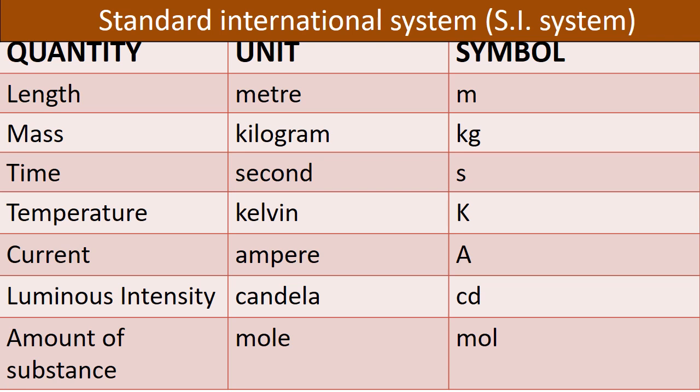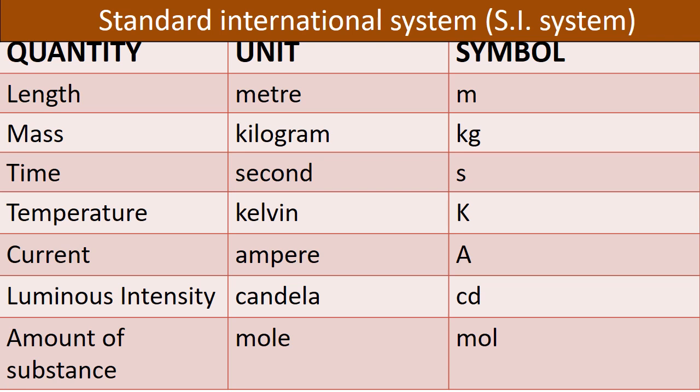For length, meter is the unit and M is the symbol. For mass, kilogram is the unit and kg is the symbol. For time, second is the unit and S is the symbol. For temperature, Kelvin is the unit and capital K is the symbol. For current, ampere is the unit and capital A is the symbol. For luminous intensity, candela is the unit and the symbol is CD. For amount of substance, mole is the unit and the symbol is MOL.